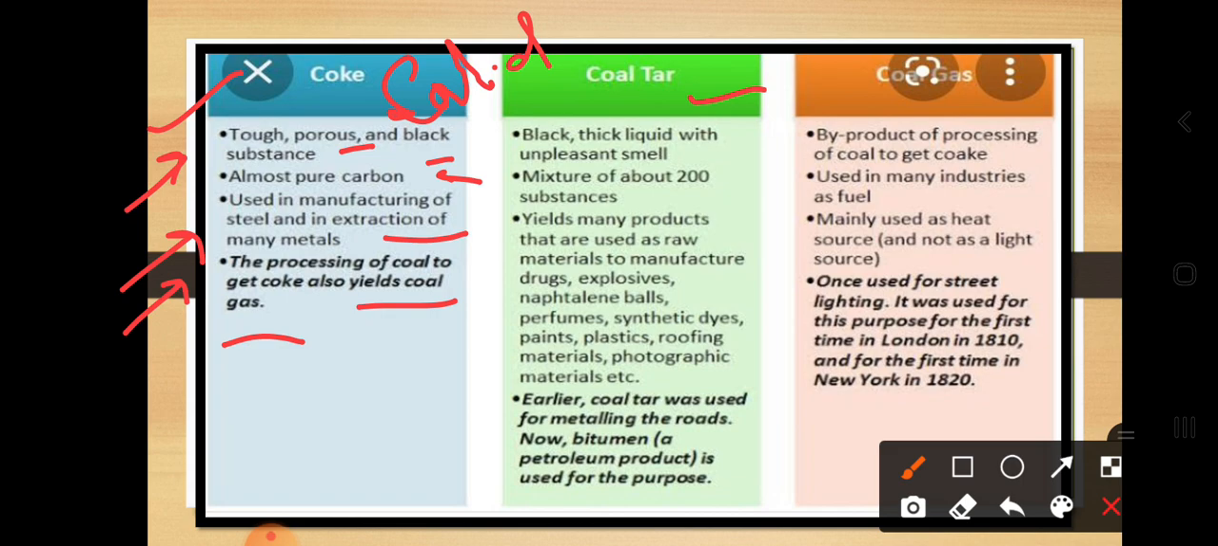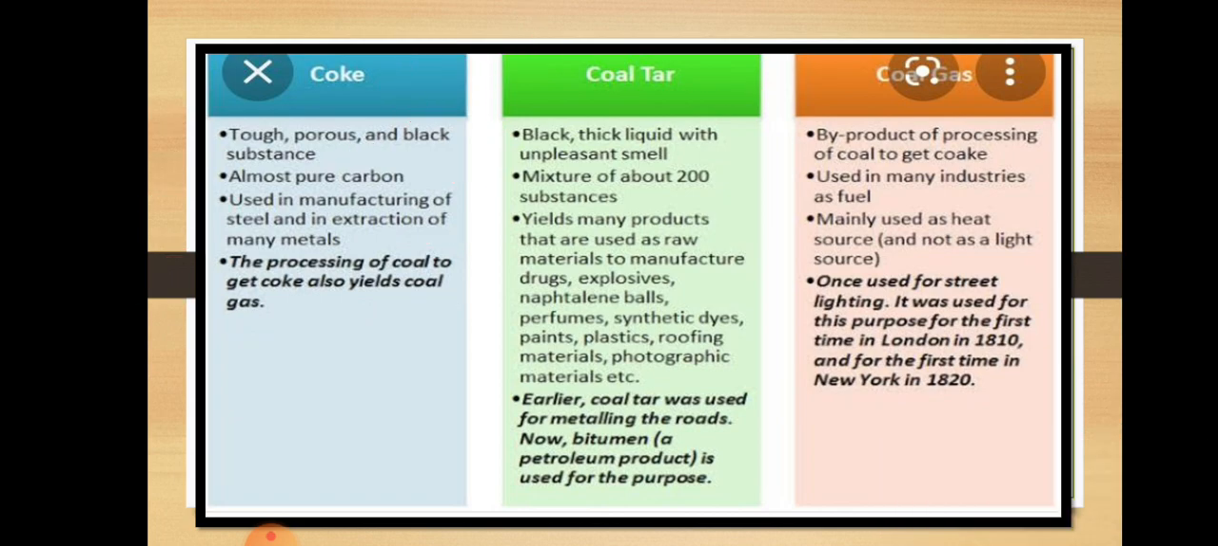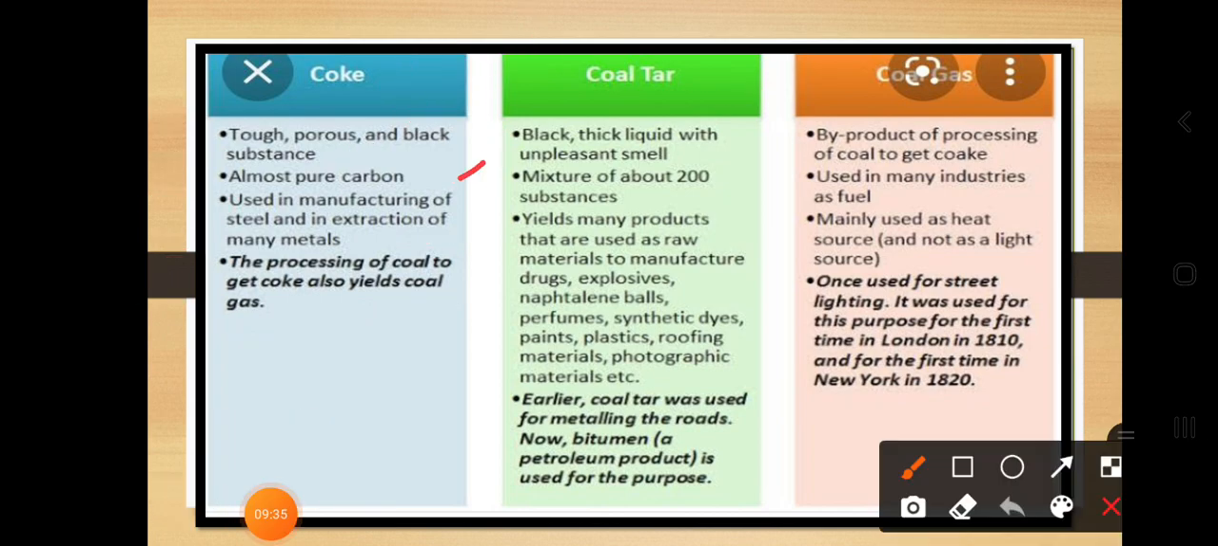And what are the properties of the coal tar? It is a black thick liquid with an unpleasant smell. This smell is not good, so that's why it is called an unpleasant smell. A mixture of about 200 substances you may find in this coal tar, and it has a lot of applications, which we have already discussed.